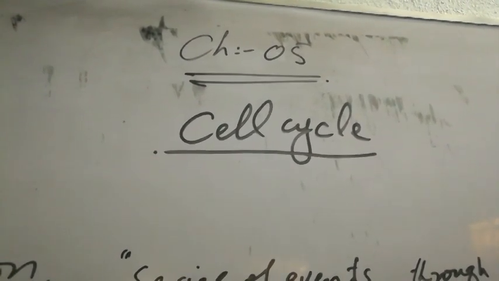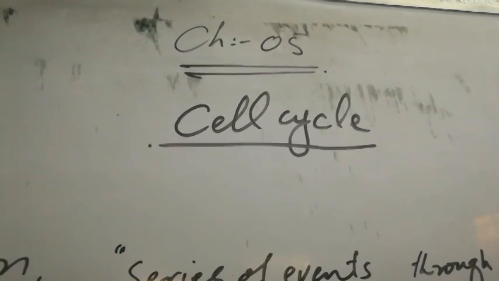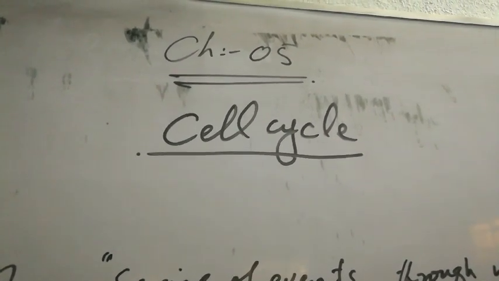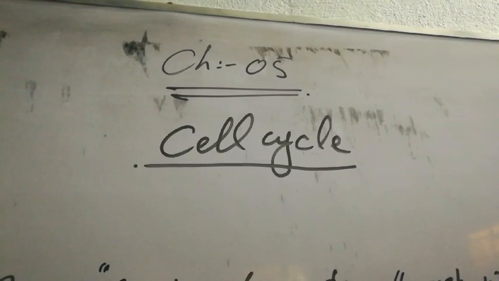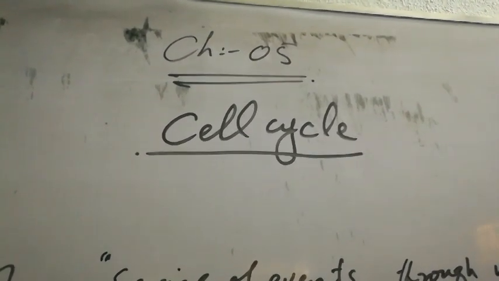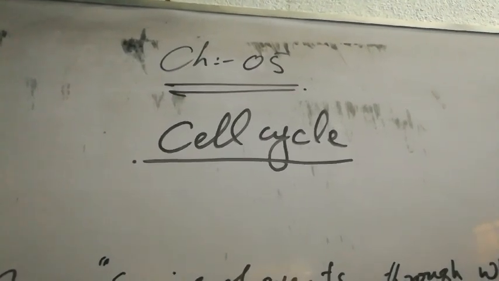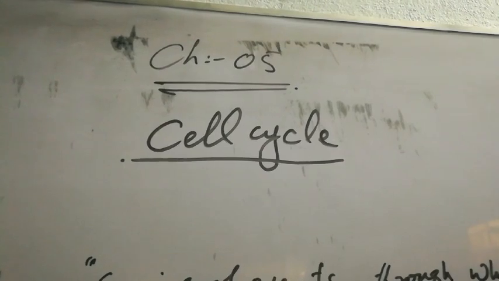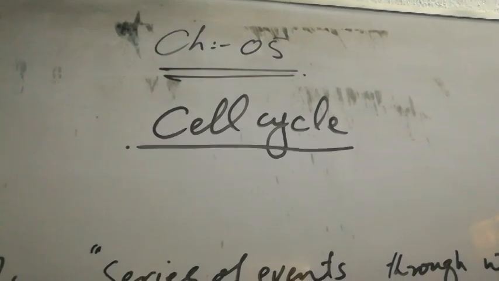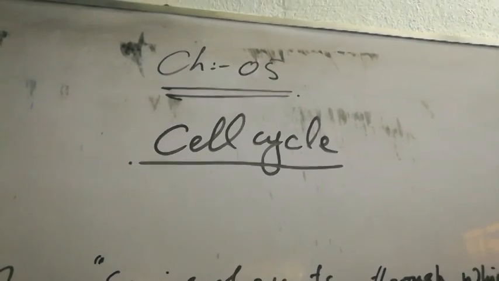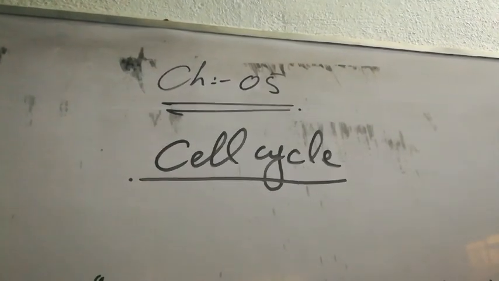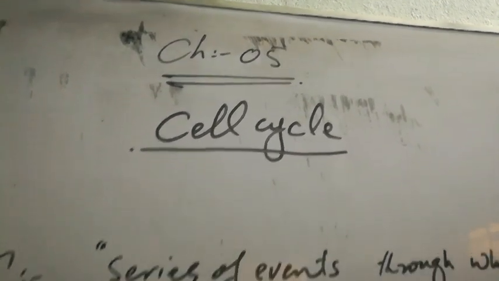Today we are going to study the process called the cell cycle. As all of you know, living organisms are made up of cells. The cell is the basic structural and functional unit of living organisms. Living organisms need more and more cells in order to grow, to repair their damaged body portions, and to form new structures. All these new cells are produced as a result of the cell cycle.